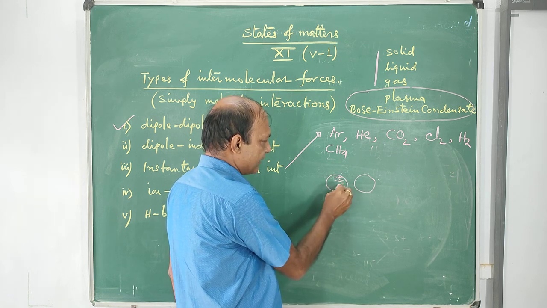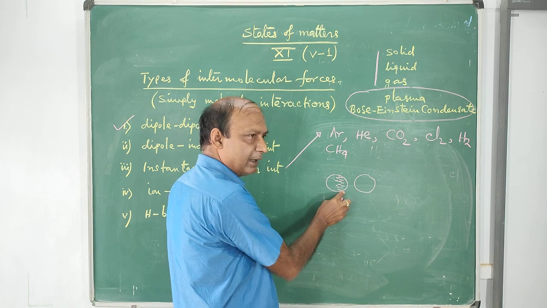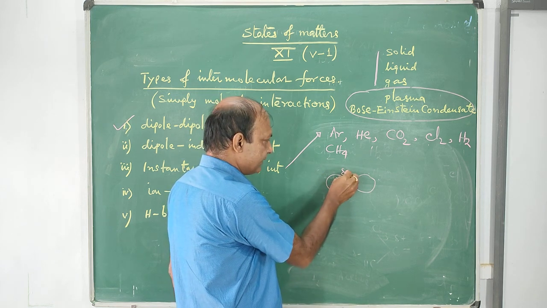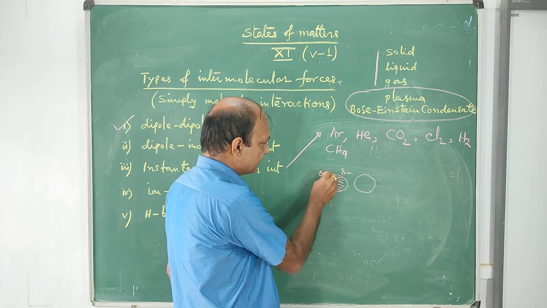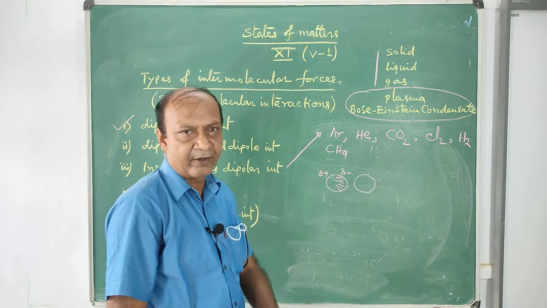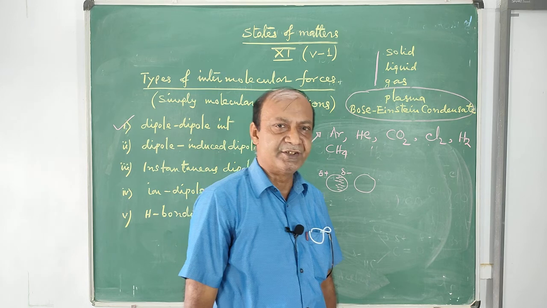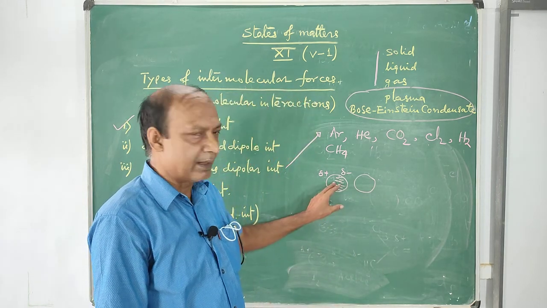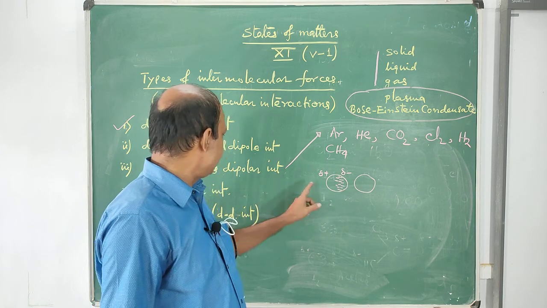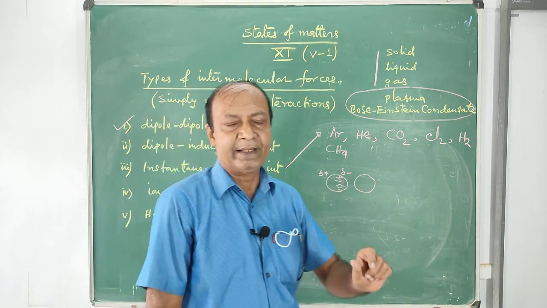When the electron density becomes unsymmetrical, for that moment of time one side of the molecule will be negatively charged, and the other side, where there is a lack of electron density, will behave like a positive charge. So it will become polar. That polarity is known as instantaneous polarity.